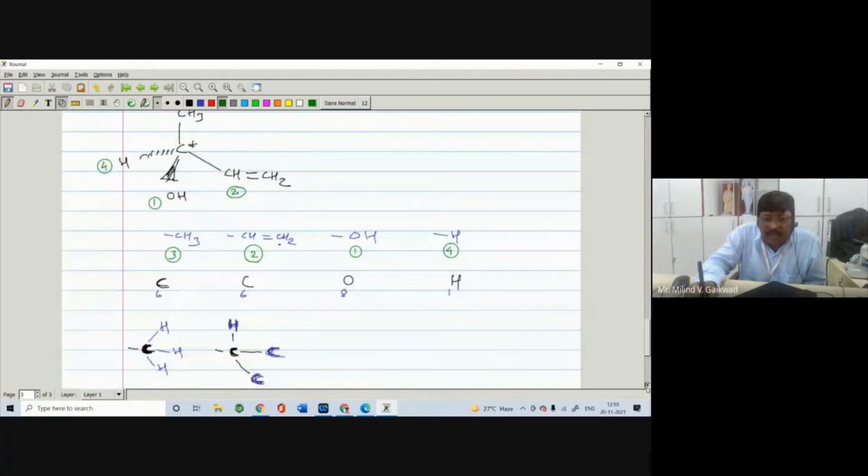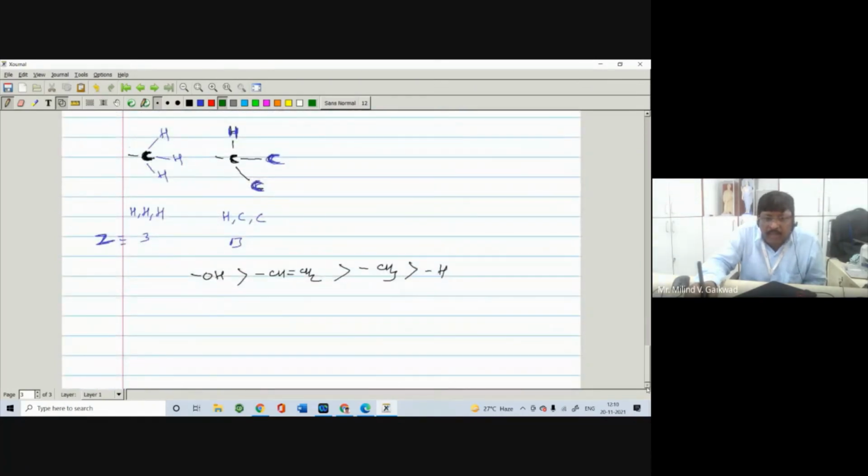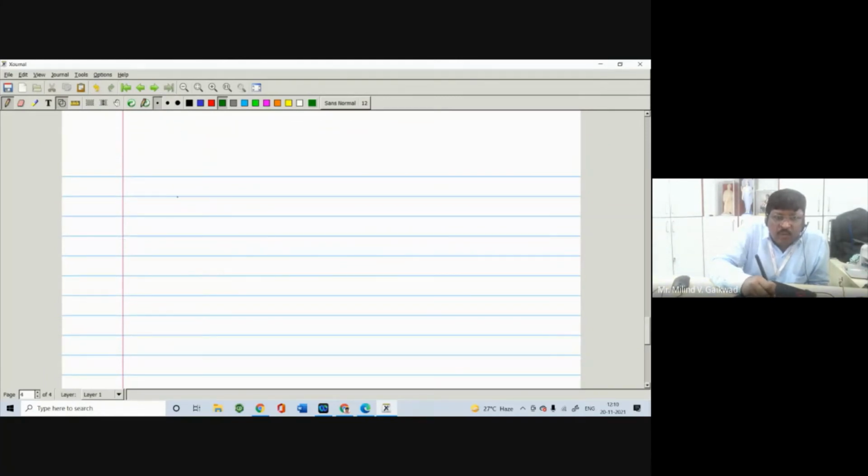Okay, I will take another example of this type. Suppose we have such an example. There is a carbon. This carbon is directly attached to CH3, and it is directly attached to the H. Here it is in the plane, and I can write here the benzene nucleus.